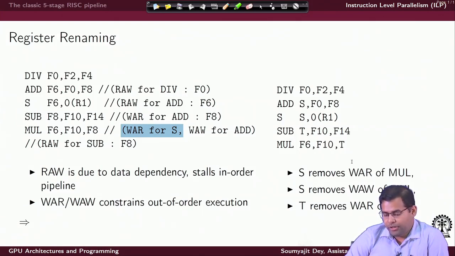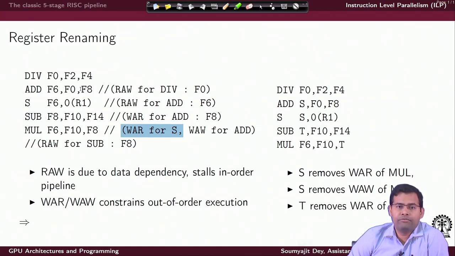Now, what else is getting resolved? Let us see, because we have also included some other register which is the T register. Earlier there was this write after read dependency of the sub instruction. This subtraction instruction was writing to F8 and F8 was read by the add instruction.